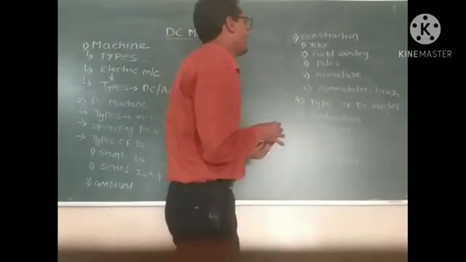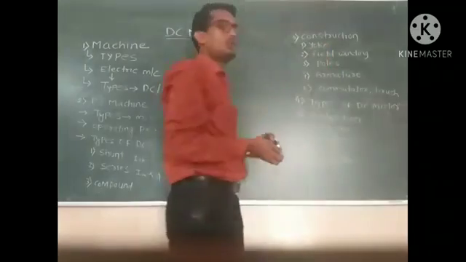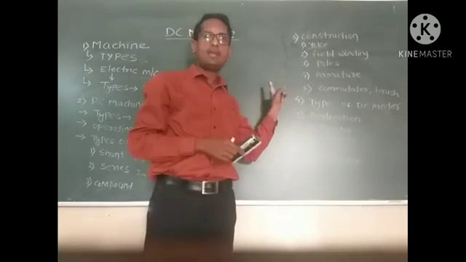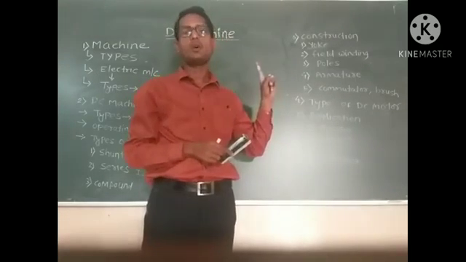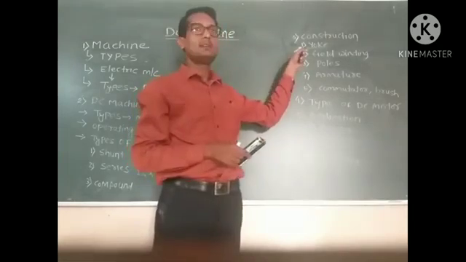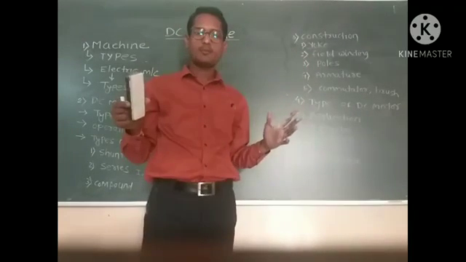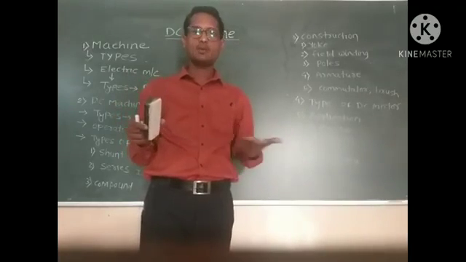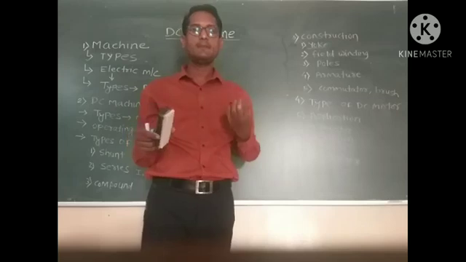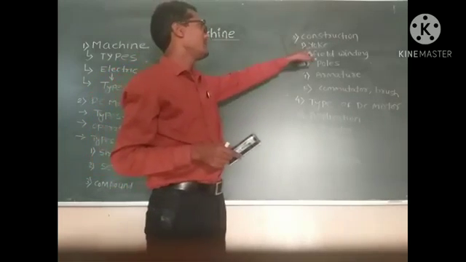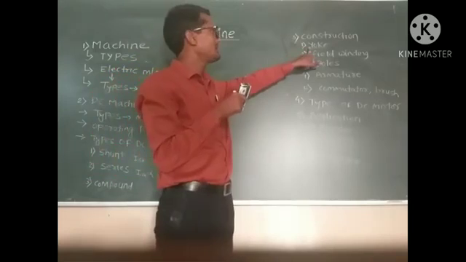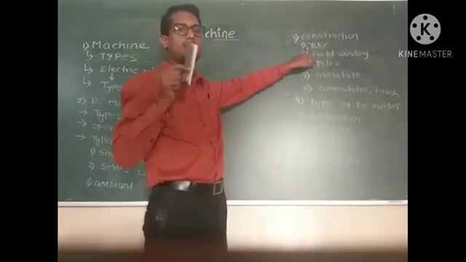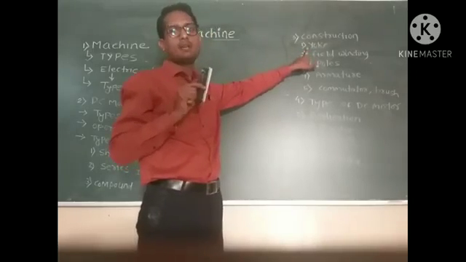In that, what I mean by yoke is the base of the DC motor. It provides mechanical support to the DC machine. That means it protects the motor from vibrations, and provides a proper base to the DC machine. That is the basic application of the yoke, and this yoke is made from silicon steel or cast iron material.